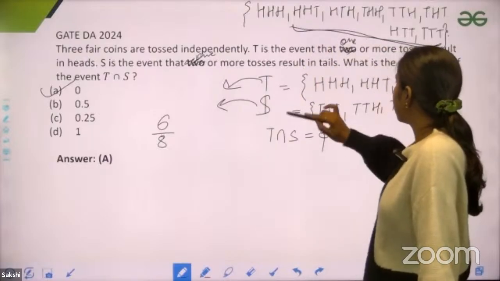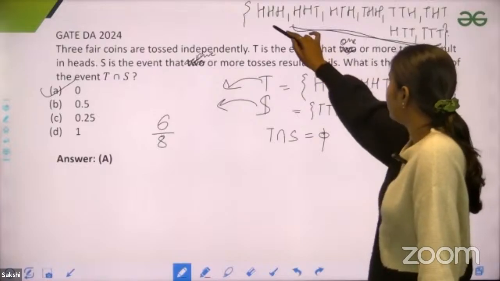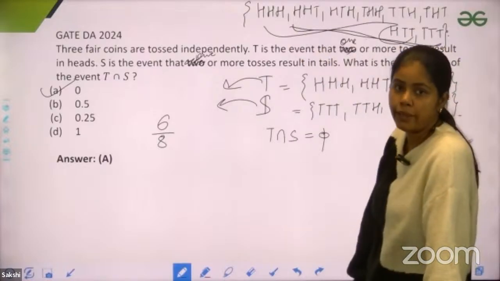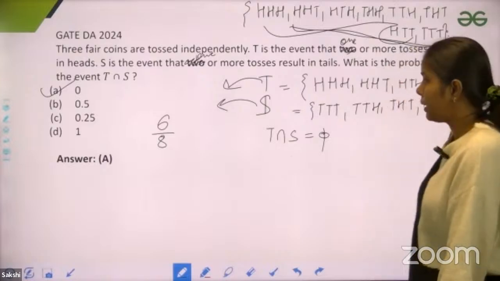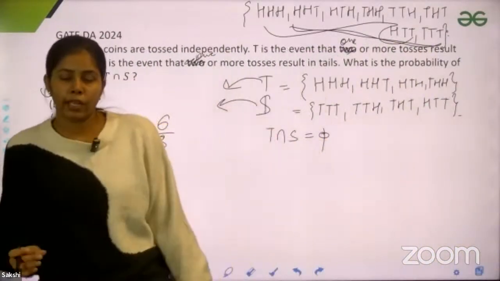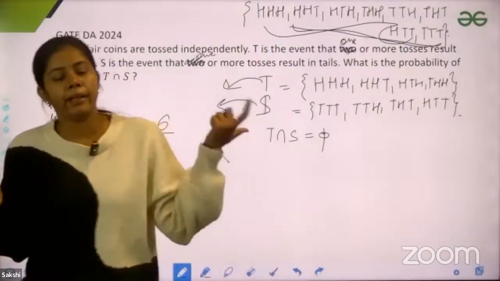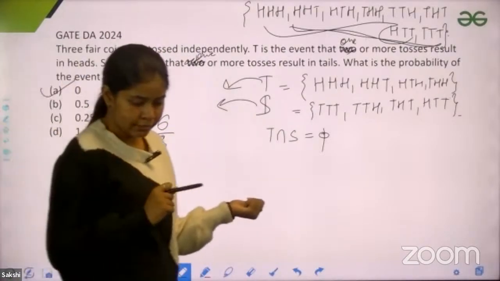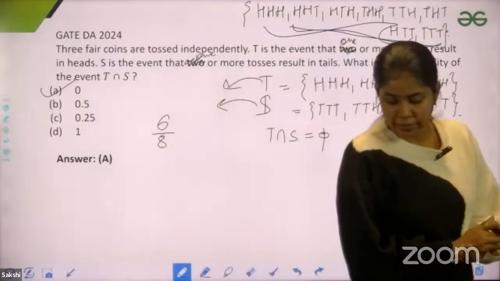And if I take T as the event that one or more tosses result in head, then T would have all the elements except tail, tail, tail. So each has 7 elements. But if you look at the common ones, one element is not common in each: in T it is head, head, head, and in S it is tail, tail, tail. Just let me know if this is clear.